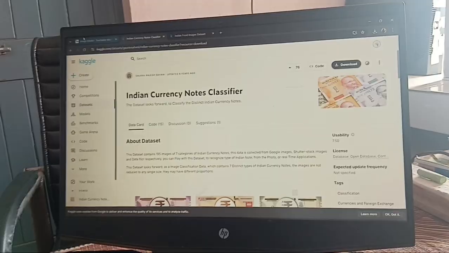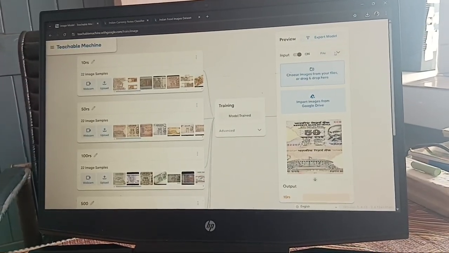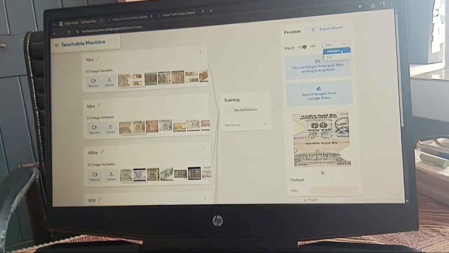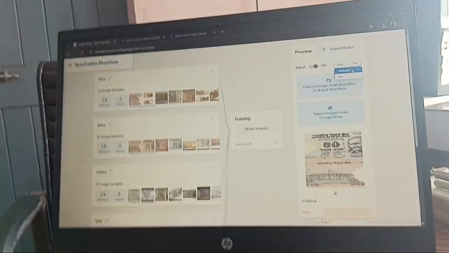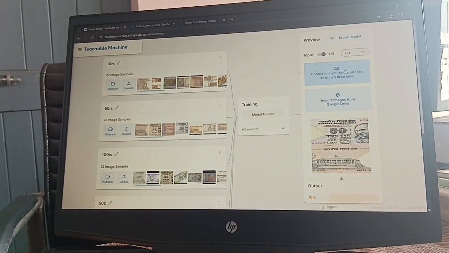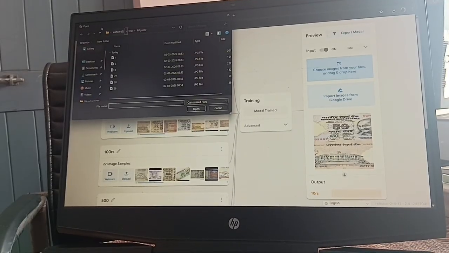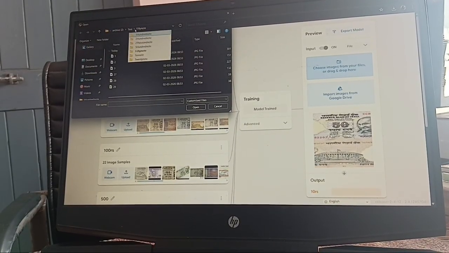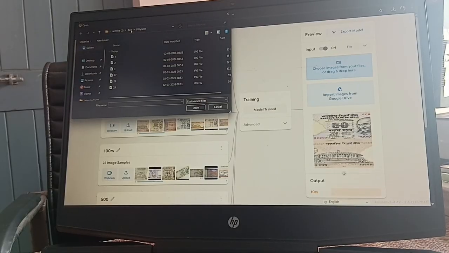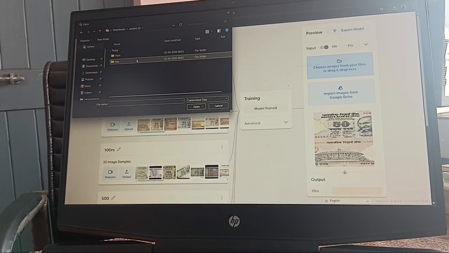Now in Teachable Machine there is an option to choose data from the webcam or a file. We choose file. Then we click choose image from file. Then we will go to test.